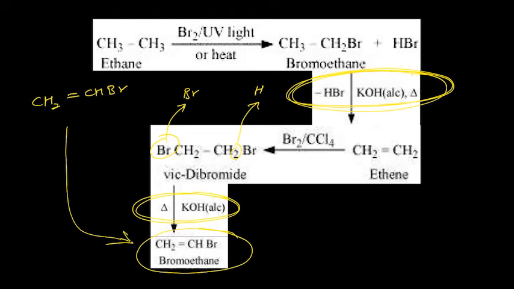See all the steps. Try to understand why we have done so. Four-step conversion. So this comes in lengthy conversions.